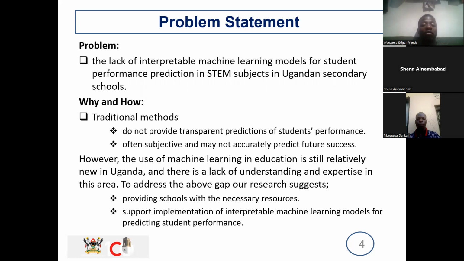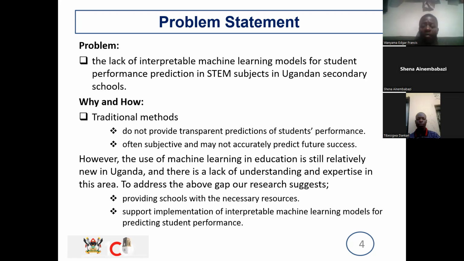transparent predictions. We also see that these traditional methods are often subjective and may not accurately predict future success for students. And we want to highlight that the use of machine learning in education is still relatively new in Uganda, and this means that there is a lack of understanding about this topic, and also limited experience, or actually totally no expertise in this area.